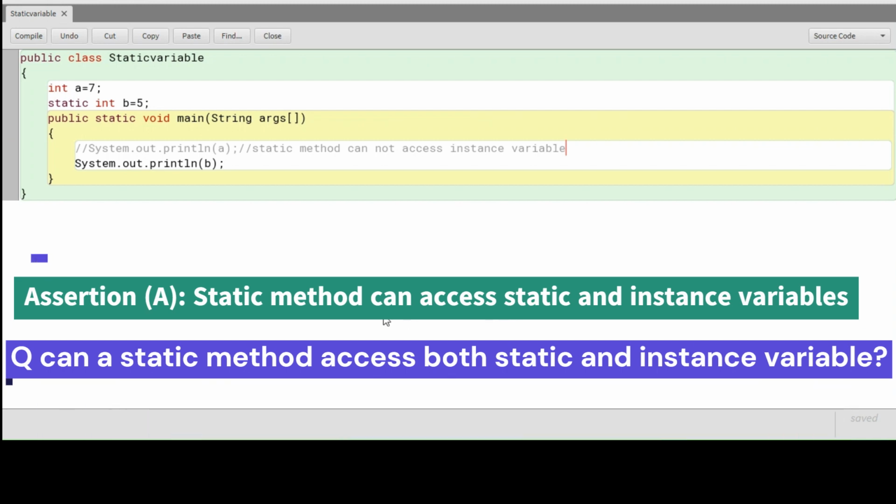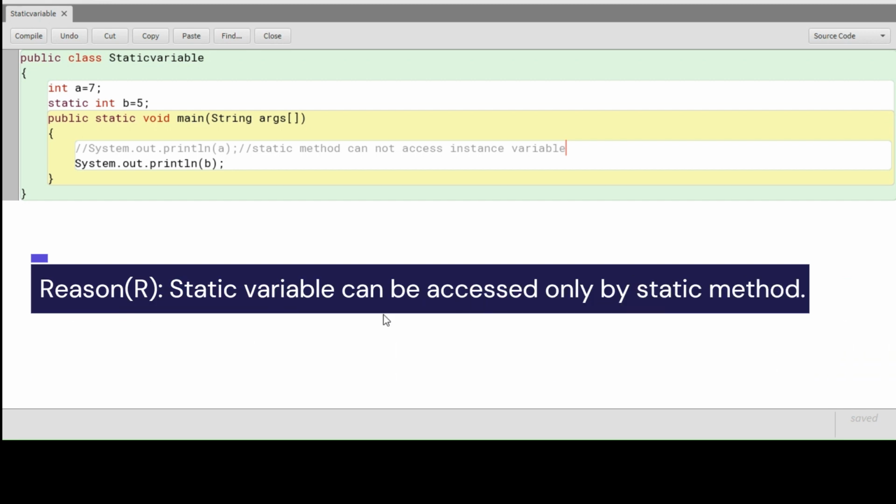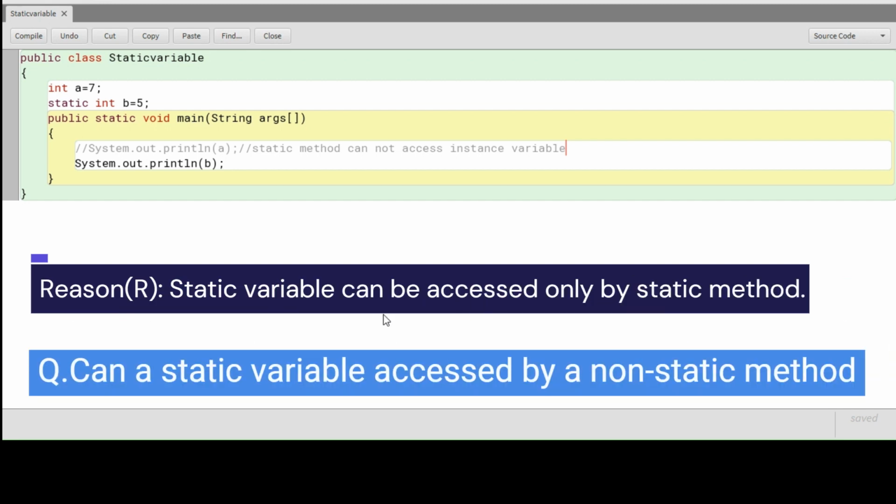The reason given is: static variable can be accessed only by static method. This is static variable B. B is accessed by a static method, yes, true, but the word "only" is given. That means a static variable cannot be accessed by a non-static method.